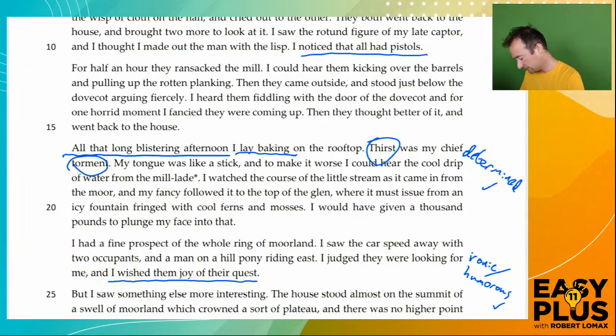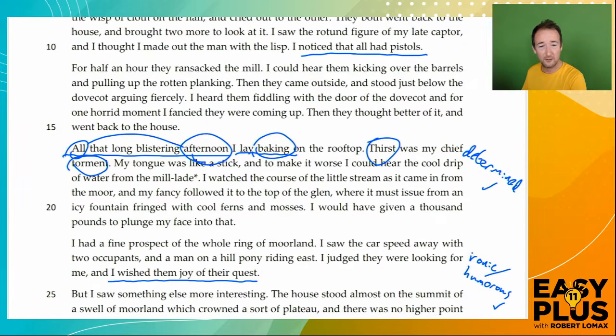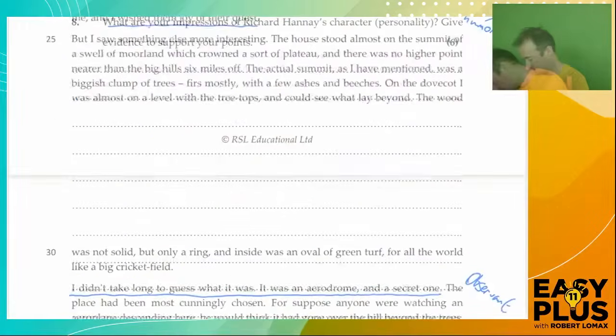What are we going to use in terms of quotes here? He lay baking on the roof for the whole afternoon, suffering from thirst. I think those 3 words, baking and thirst, show how much he's suffering. All the afternoon shows how determined he is, because he stays there for that time. So let's go down into the answer space and write that point.